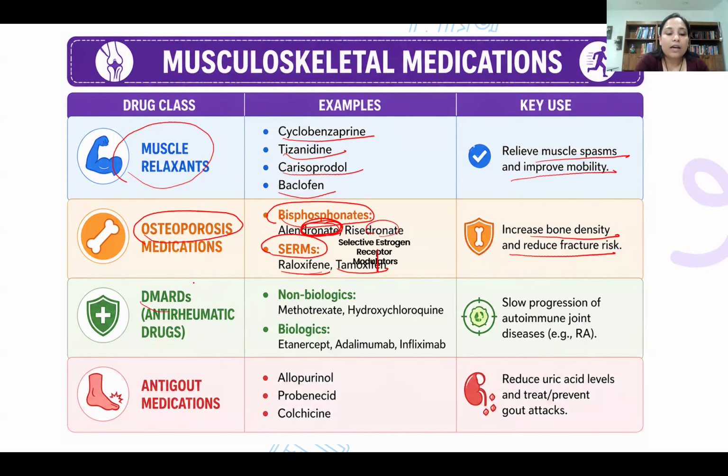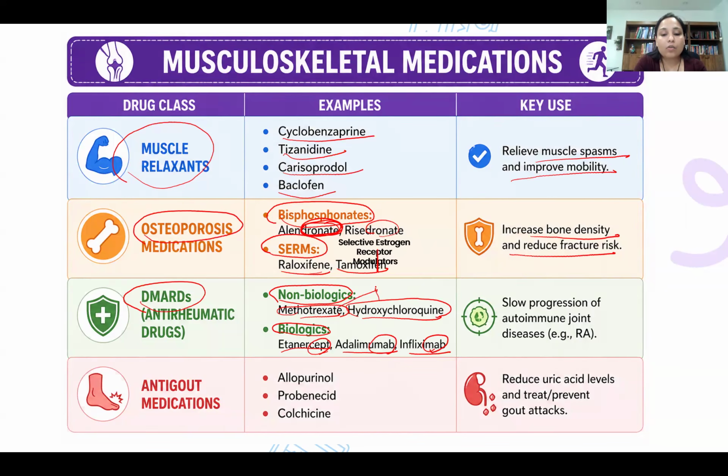Another group is DMARDs, disease-modifying anti-rheumatic drugs. There are two groups here, non-biologics and biologics. You can just remember the names of the medications: methotrexate, hydroxychloroquine, etanercept, adalimumab, infliximab. The medications ending with mab or cept are biologics, and then there are methotrexate and hydroxychloroquine.